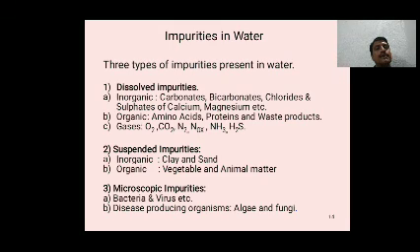Gases like oxygen, carbon dioxide, nitrogen oxides, ammonia, hydrogen sulfide. Suspended impurities: inorganic, clay and sand; organic, vegetable and animal matters. Microscopic impurities: bacteria, virus, disease-producing organisms, algae and fungi.